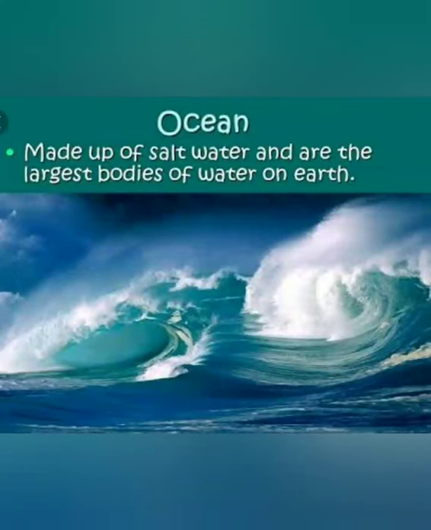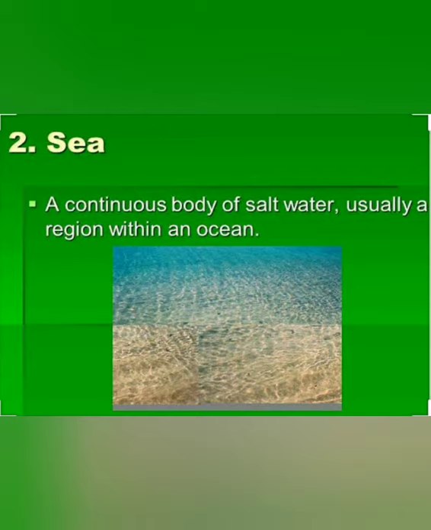First, we will learn about ocean, which is made up of salt water, and oceans are the largest bodies of water on earth. Some examples of oceans are Indian Ocean, Pacific Ocean, Atlantic Ocean, etc. Now we will learn about sea.